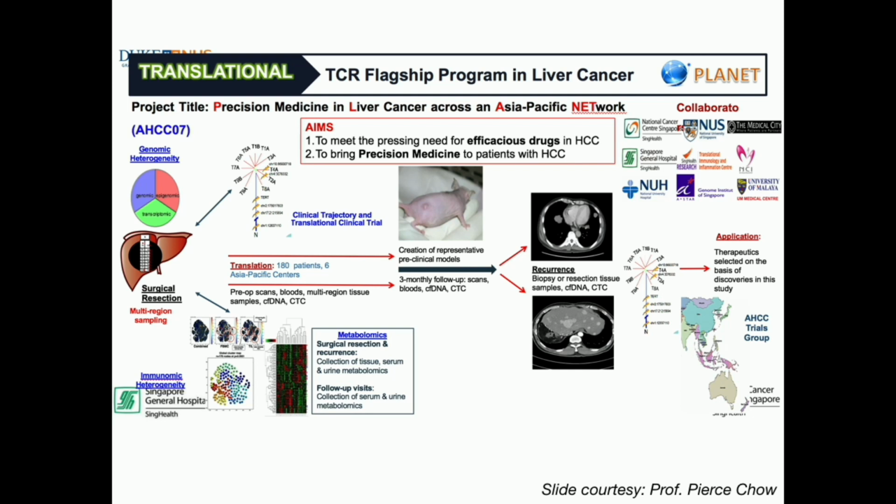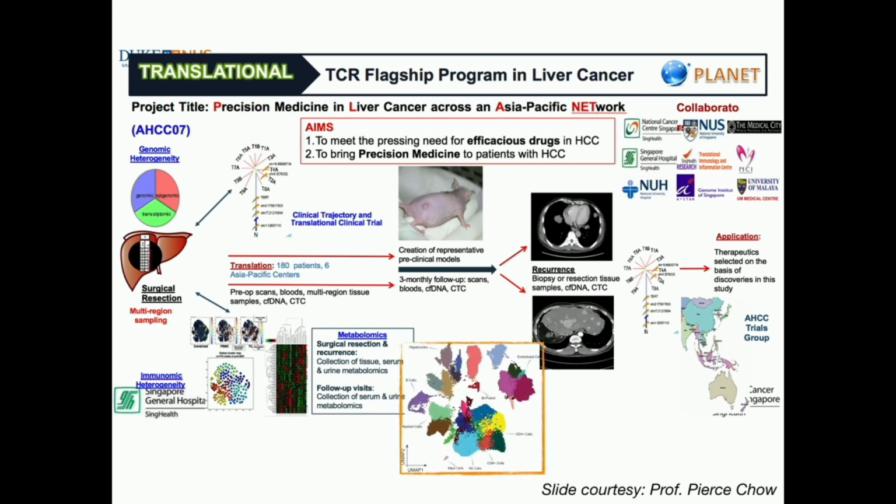So what we do in this part of the TCR program is that we are collecting these liver cancer samples, and we are doing this multisectoral sequencing, and then the sample is sent to different modalities: metabolomics, genomics, transcriptomics, and we are looking into the single cell part. Also, most importantly, these cells are also modeled as a PDX model, so whatever observation we get from our atlas, we can go back and validate in a mouse model.